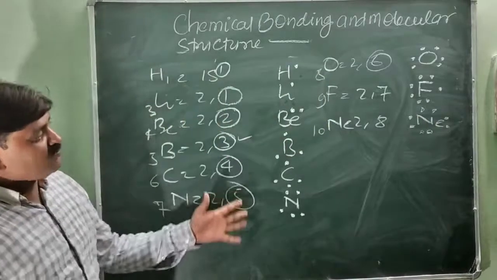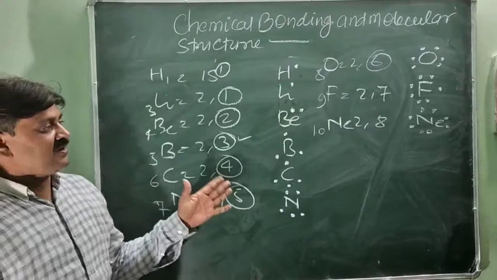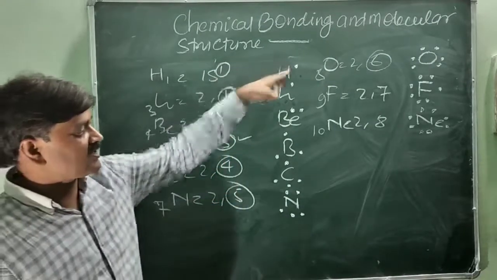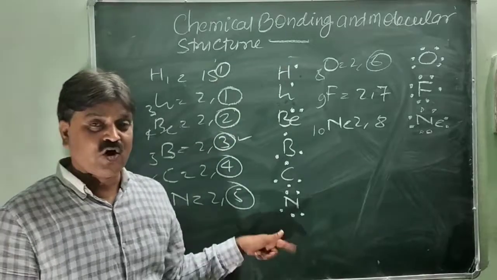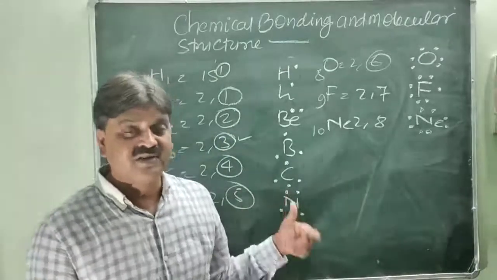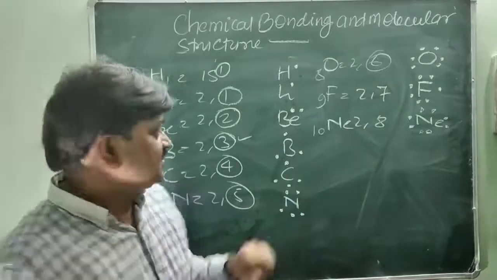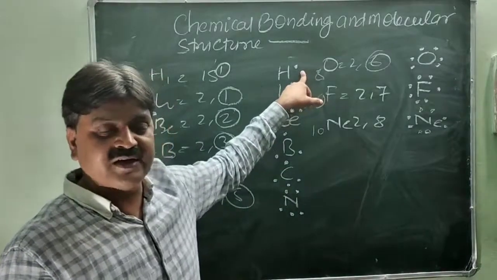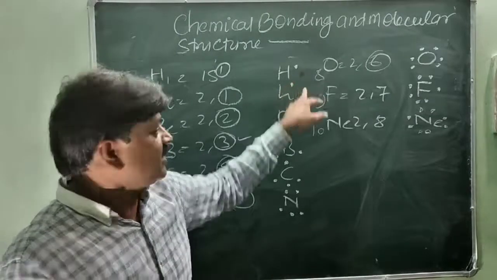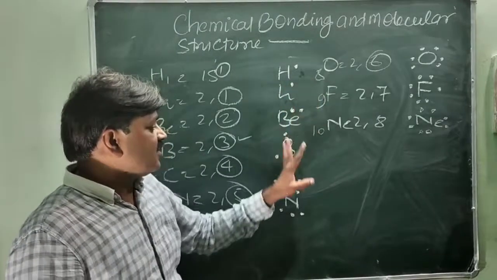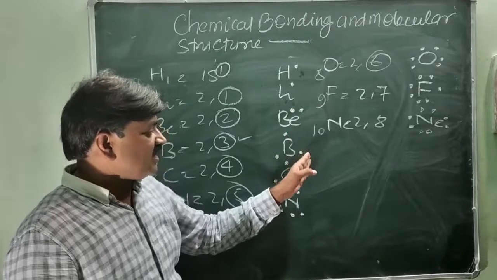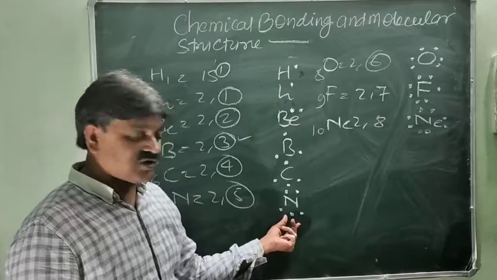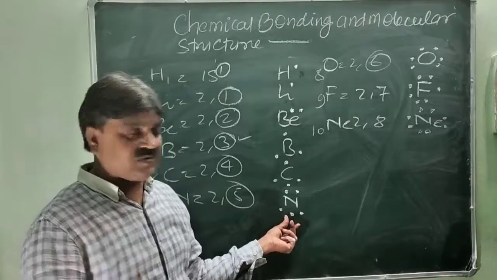So this shows the number of valence electrons present in the outermost shell of these elements, represented in the form of dot structures. It also shows how many electrons are required to achieve a stable structure. Hydrogen tries to attain the helium-like structure of 2 electrons, so it requires 1 electron. Similarly lithium, and also beryllium. Now boron requires how many electrons? 5. Carbon requires 4. Nitrogen already has 5, so only 3 are required.